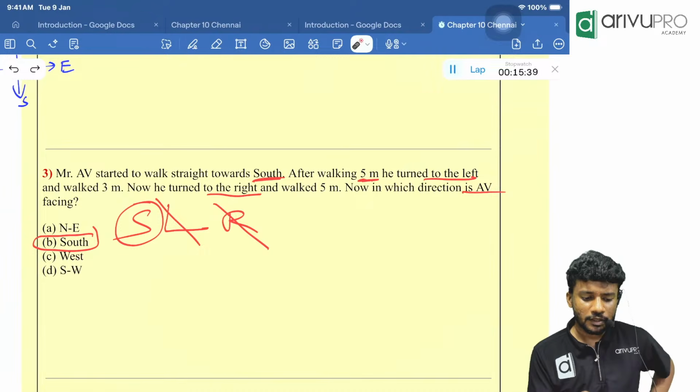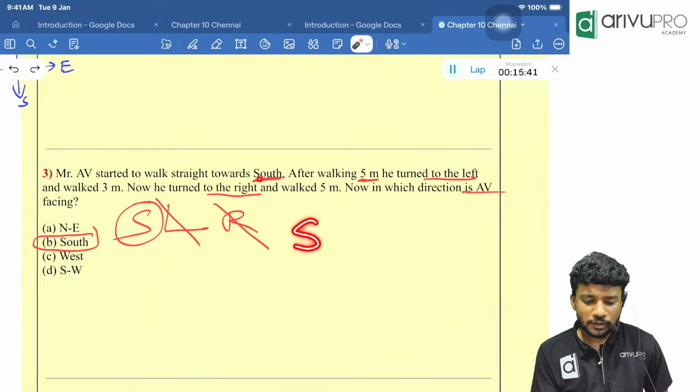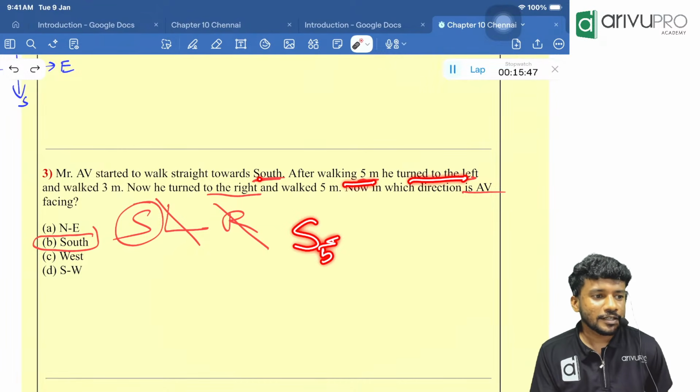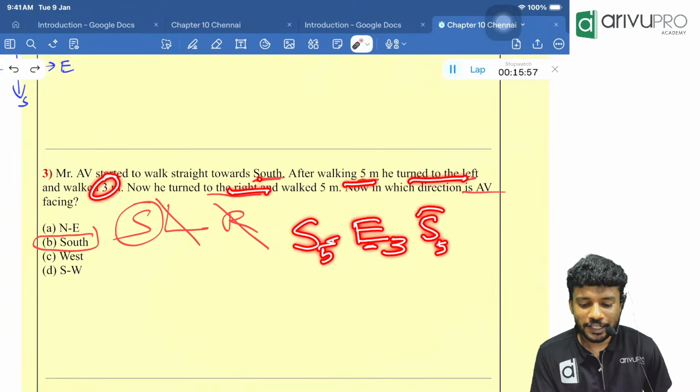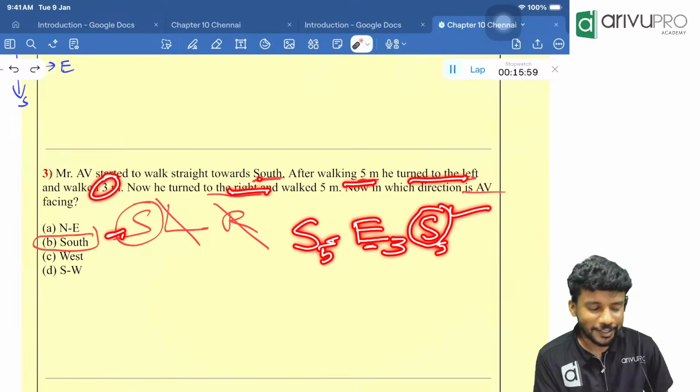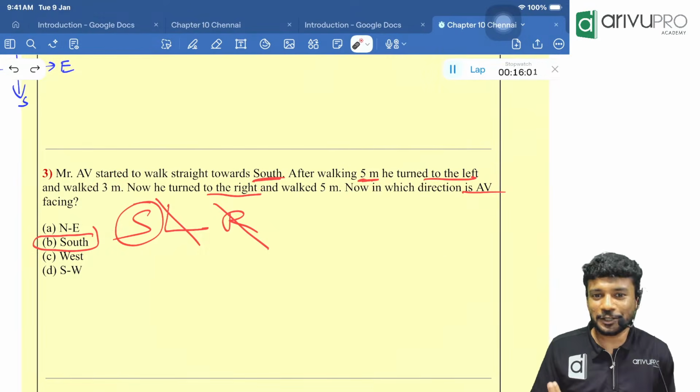Look here. Walk towards south. Walking 5 meter. Then turn to the left. What is the left of south? The left of south is what, people? East. And walk how many meter? 3 meter. Turn to the right means what? Right of east is what? The south. South 5 meters. So finally he is moving in which direction? South direction. So that way you can do.